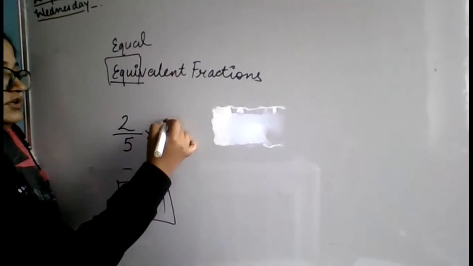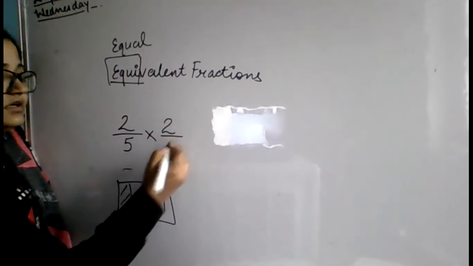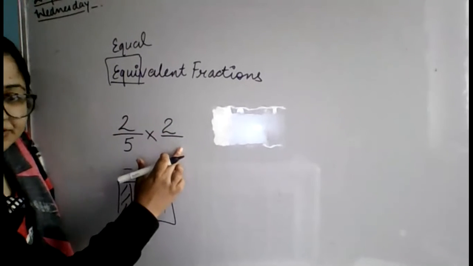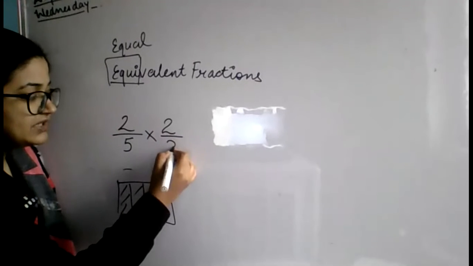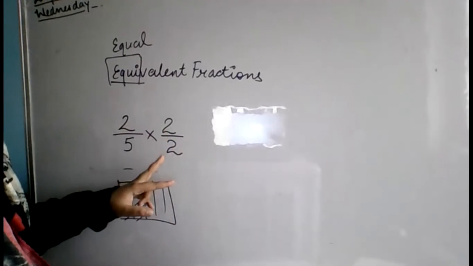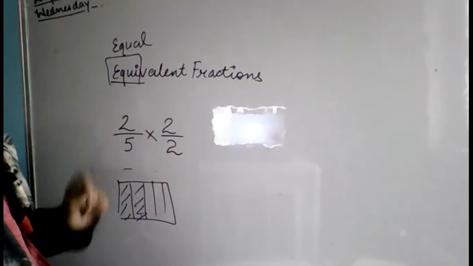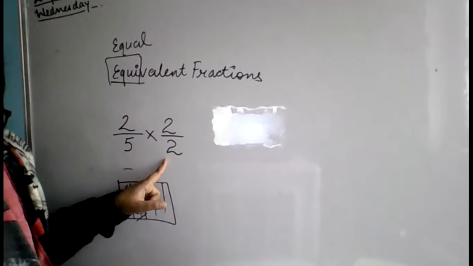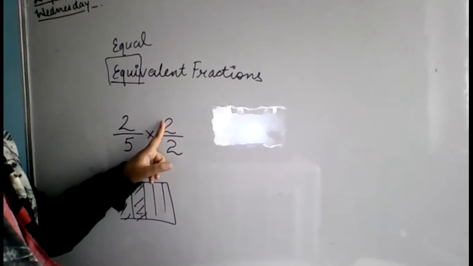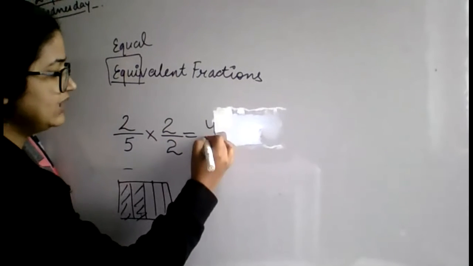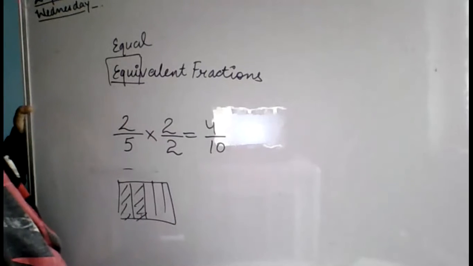So how to take out? Beta, let me speak, Anushka. Multiply the numerator as well as denominator both by 2. If you are multiplying by 3, then multiply the denominator also by 3. If you are multiplying by 4, multiply the denominator also by 4. 2 2s are 4 and 5 2s are 10.